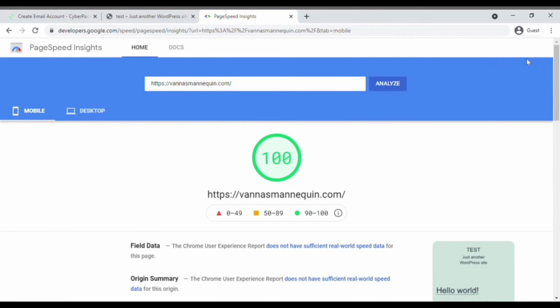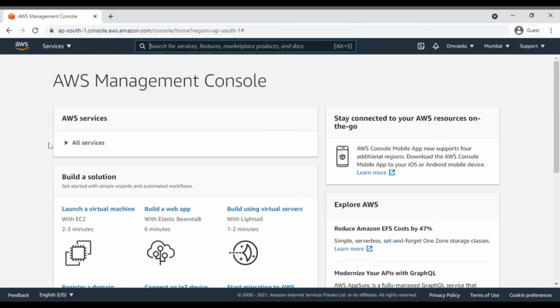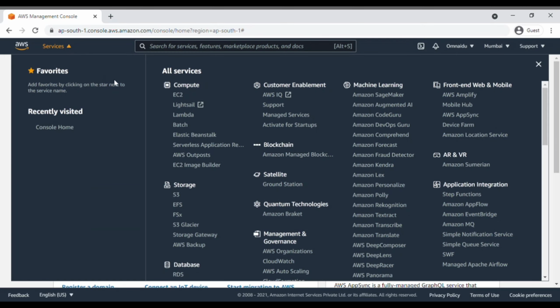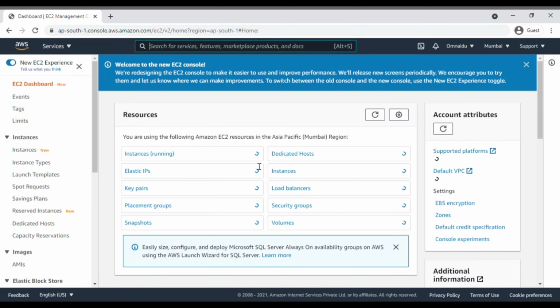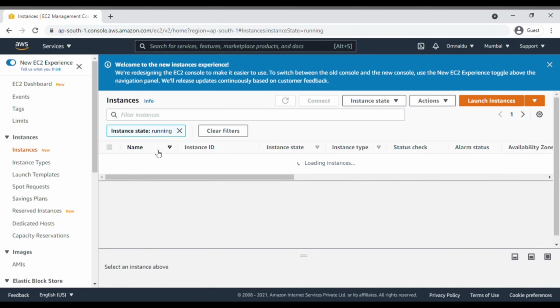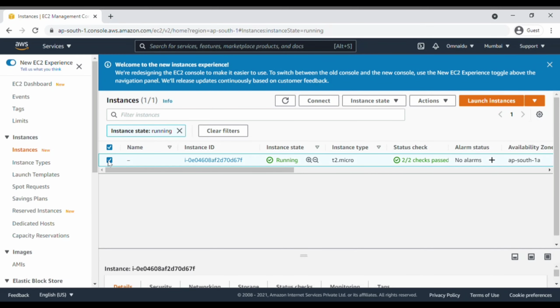Now I am going to show you how you can delete your hosting server or delete any resources that your hosting is using. By chance, if you want to delete your free hosting because of an error or your free trial has ended and you want to just delete your server, then make sure you watch this part. First, on the top left corner, click on services, click on EC2. This is your running services. Simply click on instances, select the server, select instance state and click on terminate.